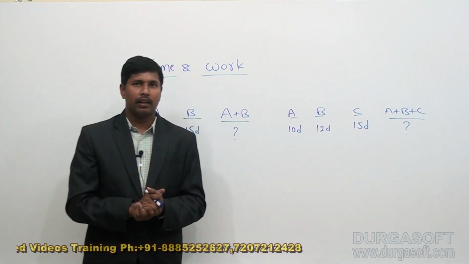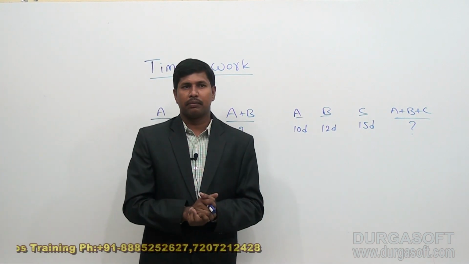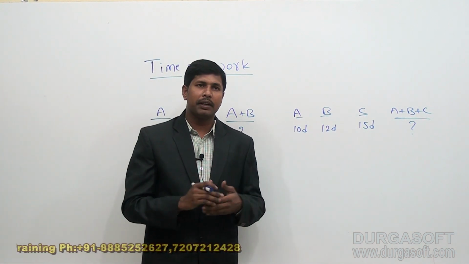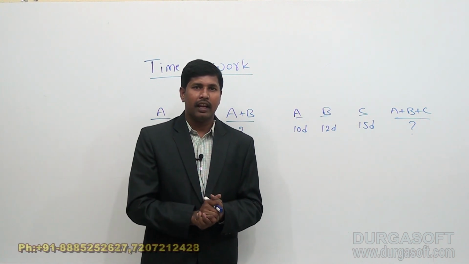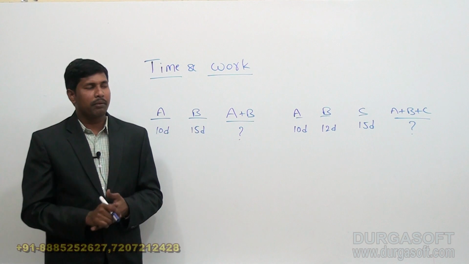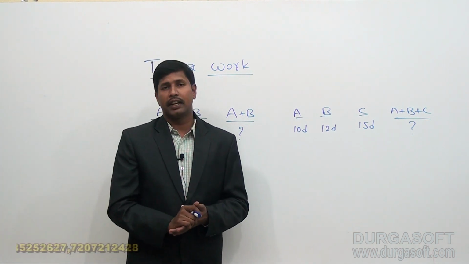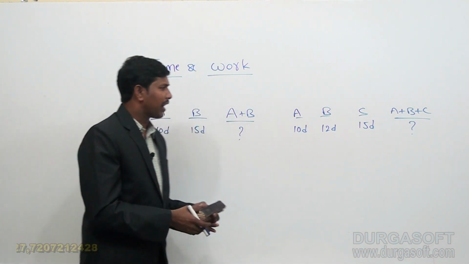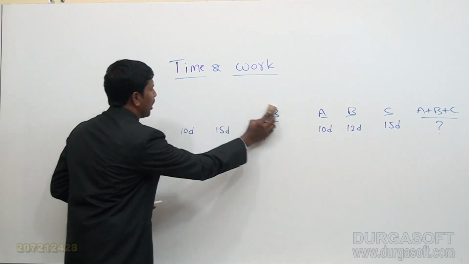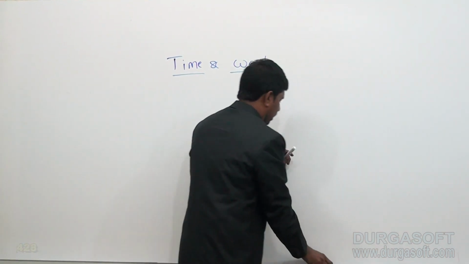And the next type, when we have a group of men. Suppose 40 men can complete a particular task in 15 days by working 8 hours a day. Now if I take 24 men to complete the same task, how many days will they take to complete the same work by spending 4 hours a day? So like this, we have different types of questions. Now we are going to discuss all those types of questions.